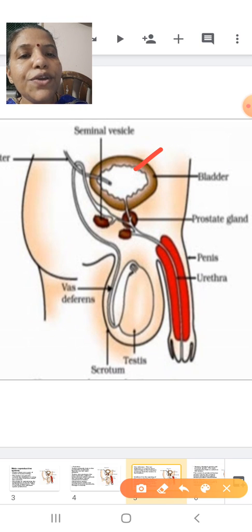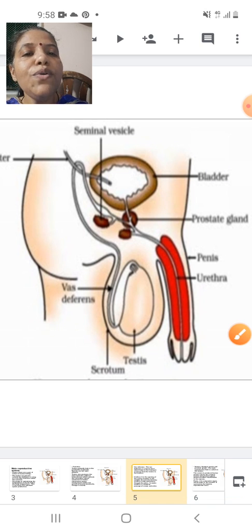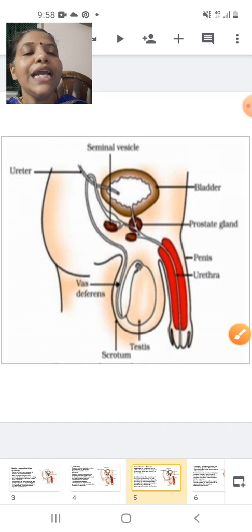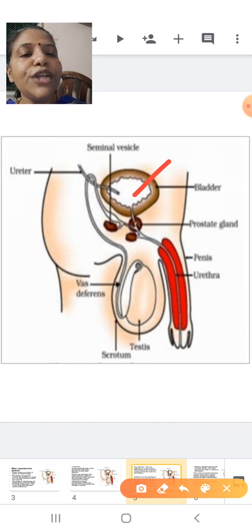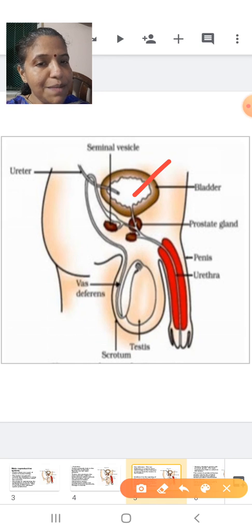Students, this is the urinary bladder. Now all of you know the function of the urinary bladder. It helps in the temporary storage of urine. So this is the urinary bladder.